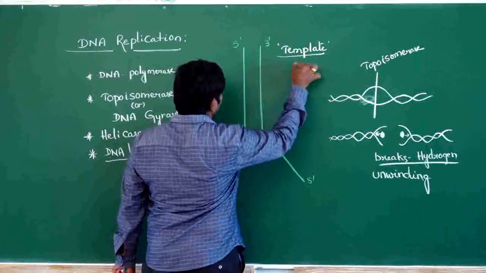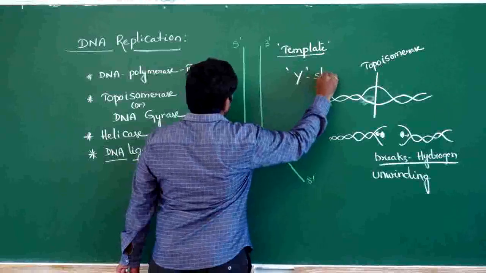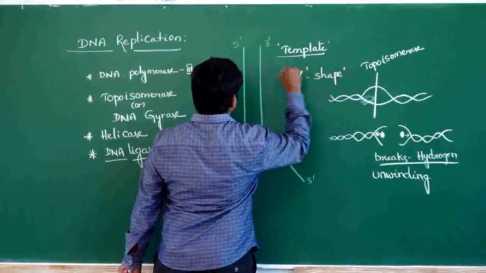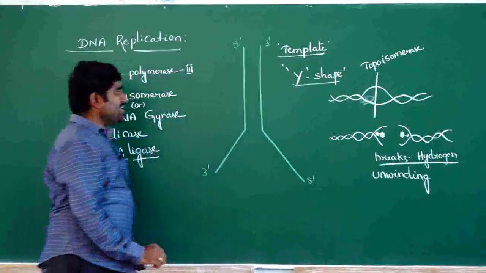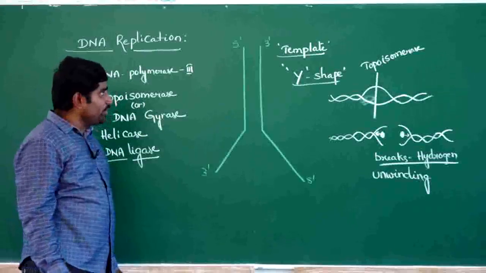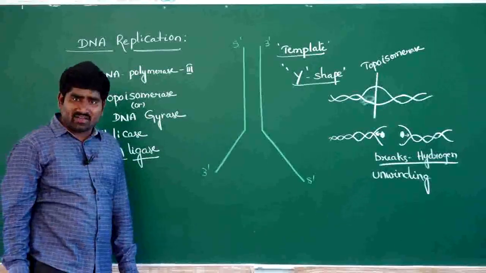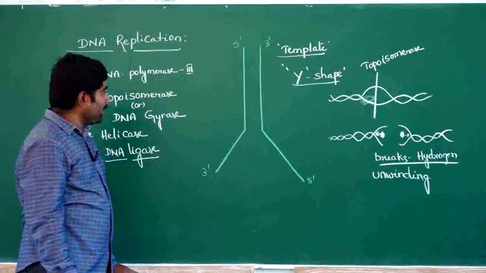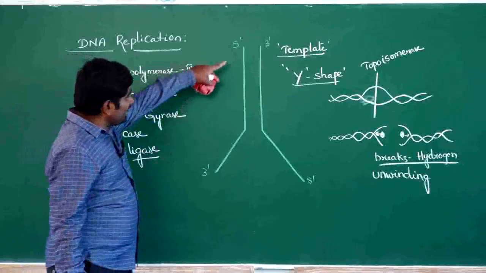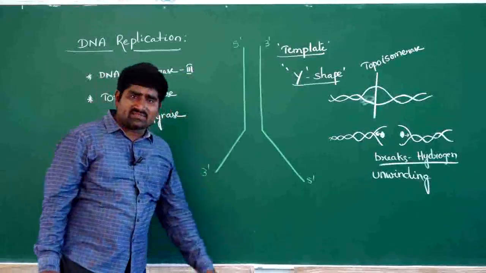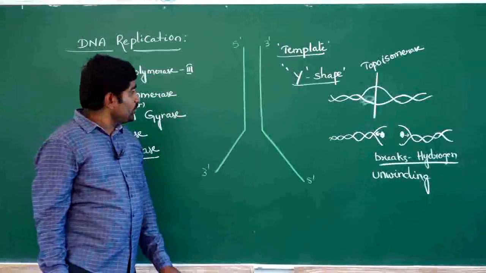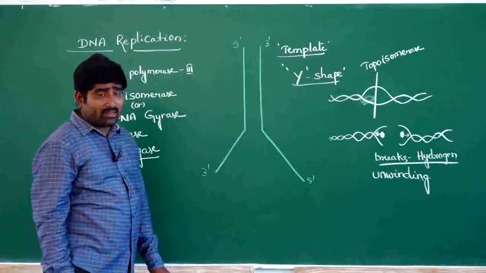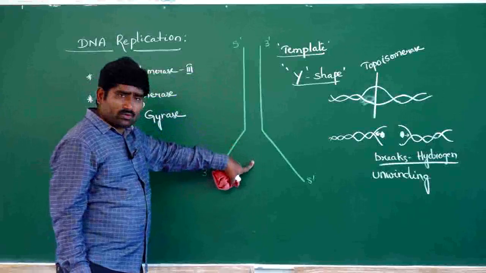The shape of the replication fork is Y-shaped. So this is the replication fork.